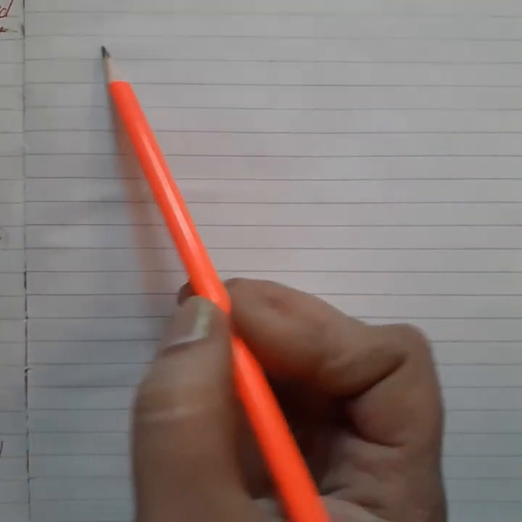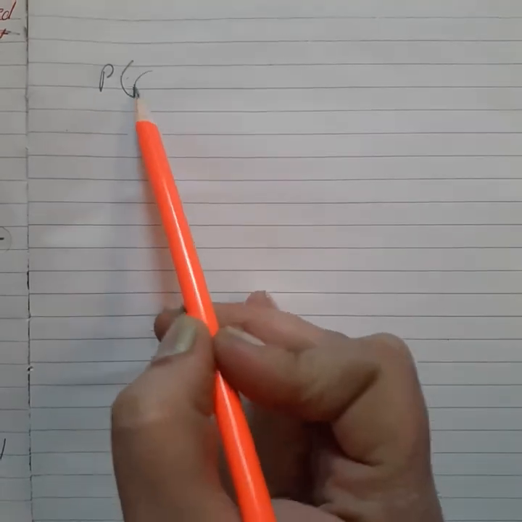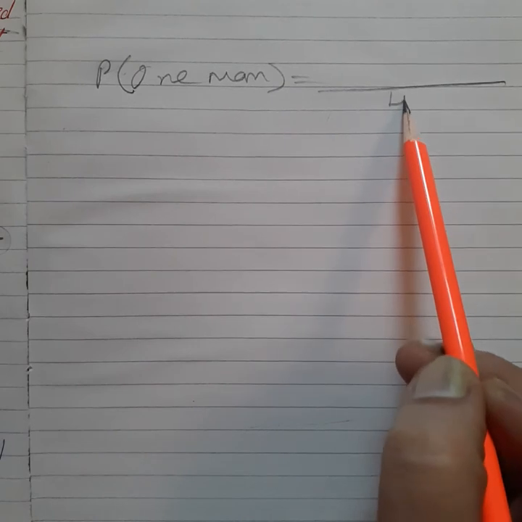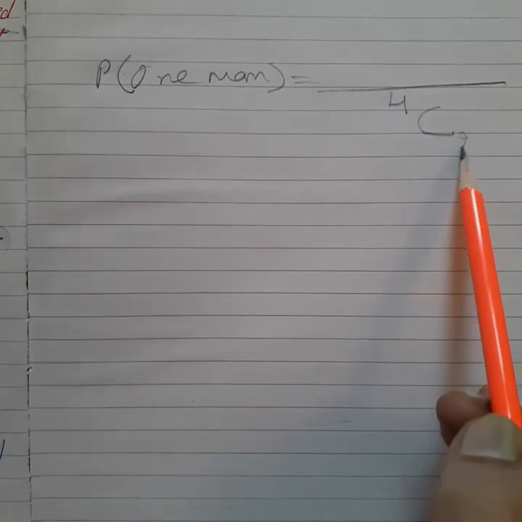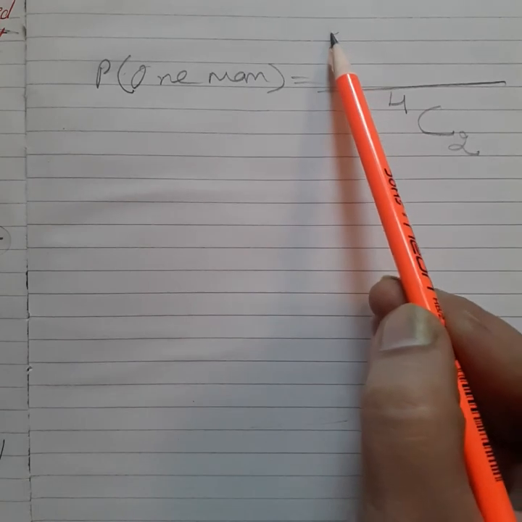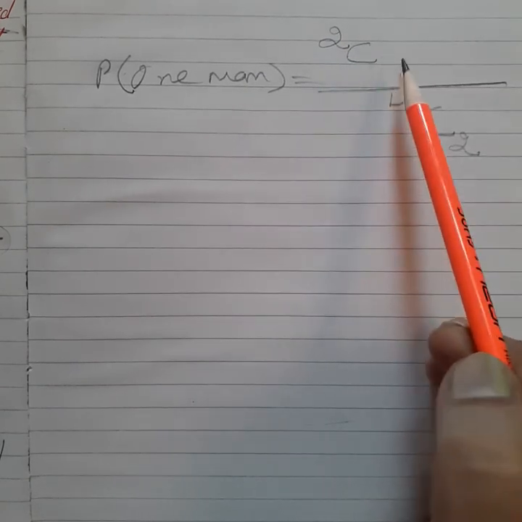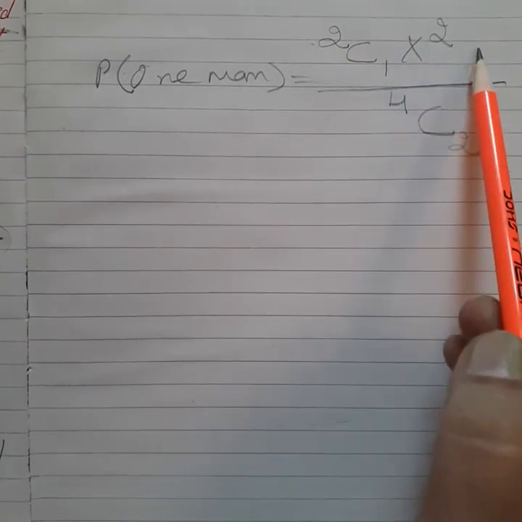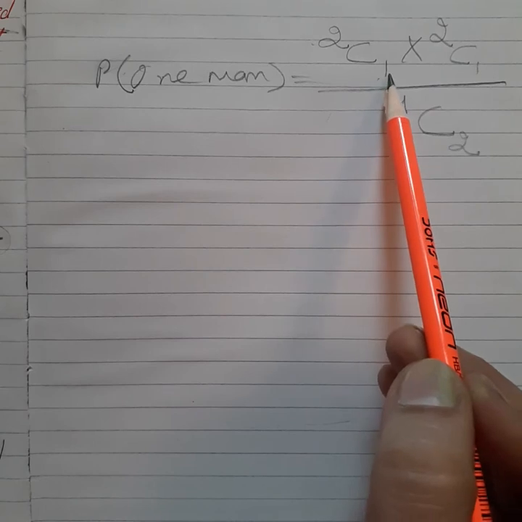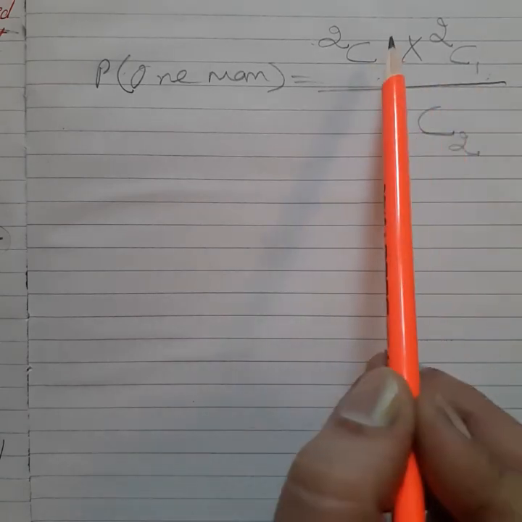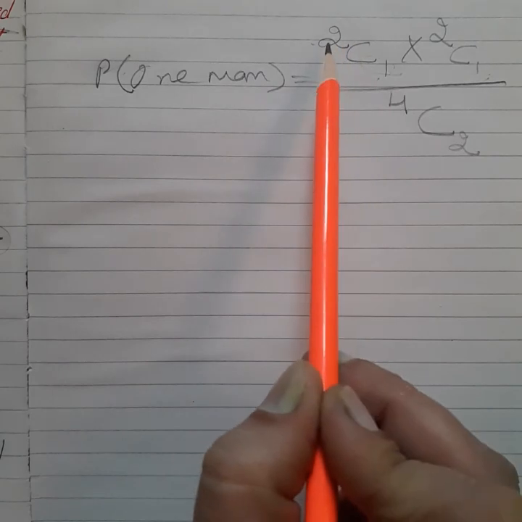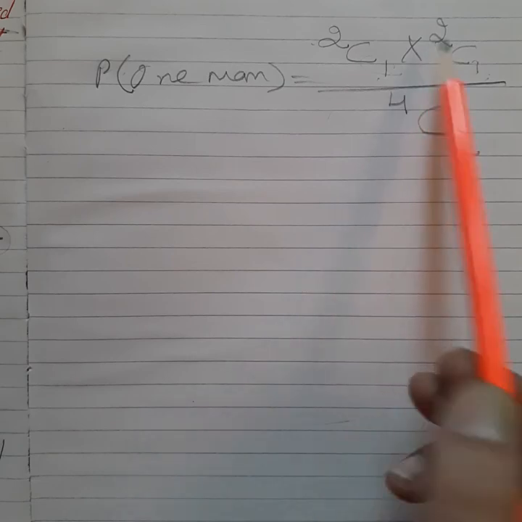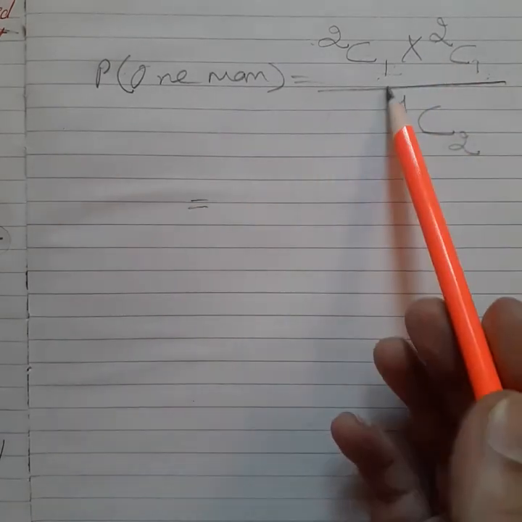When we solve the condition of one man, we have a total of 4 persons and you choose 2 persons. We have 2 men, so we can choose one man from the 2 men, and we have to choose one woman because we have to select 2 persons. If we take one man from the 2 men, then we choose one woman from the 2 women, and you can solve it.